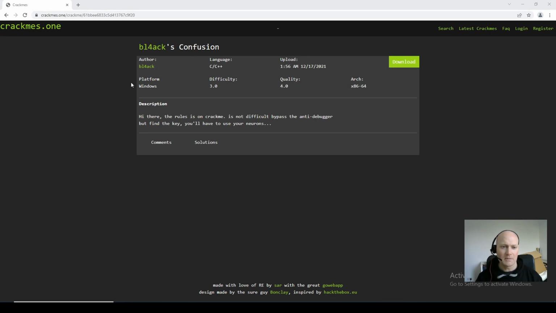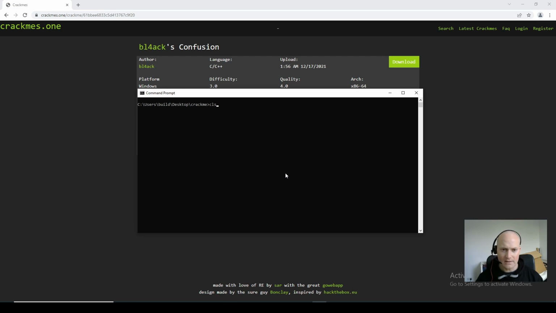Right, today I'm going to be looking at this CrackMe called Confusion. I'll put the link in the description below. It says it's a Windows binary, it's difficulty 3, and it also mentions some anti-debugging stuff in here, which we can look at. But yeah, so if I download the CrackMe, just run it, see what it looks like.